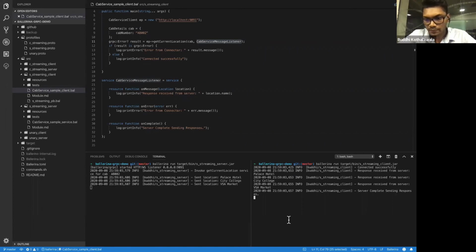Now you can see it connected successfully, and the server sent these three locations back to the client, and the client received the exact same locations in here as a stream. Once everything is completed, the client simply says the server completed sending responses. That is for the server streaming part. Now we can move on to client streaming.